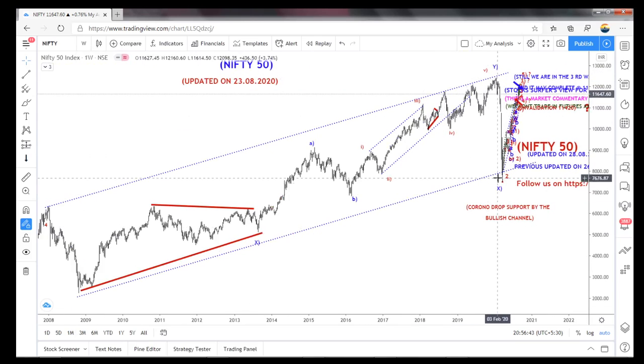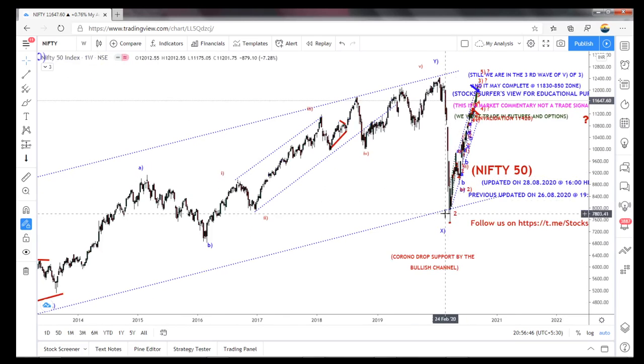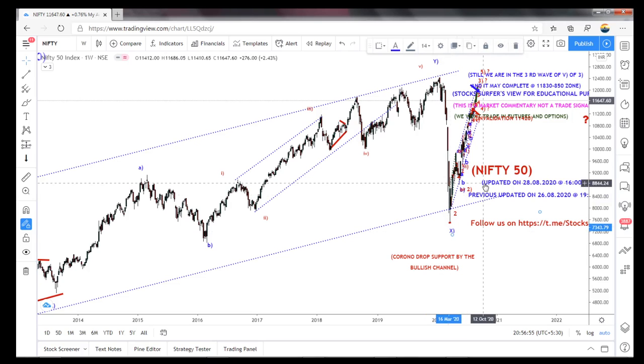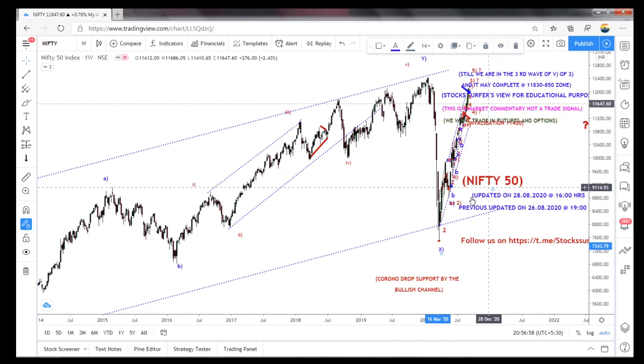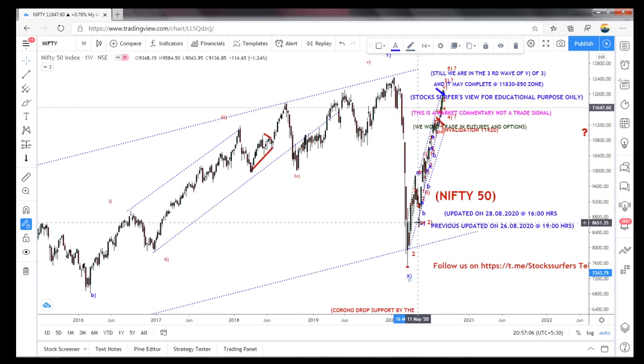So this is an X wave finished, but right now what I am expecting here is, if it is the end of the 3rd wave, this could be converted into a bigger triangle also, because X and B, in that wave structure only the triangle can happen. So here I am expecting whether this is converted into a 3-wave structure or 5-wave structure, that we will see later onwards. But right now that 5th wave has to end at nearly 12,200, I am expecting. After that, we have to watch the wave formation, and then only I will inform you later, whether this will become bullish, or it could be a bigger triangle.